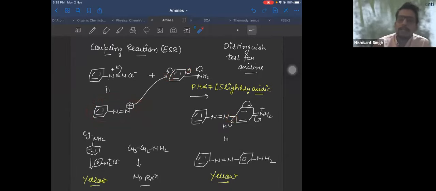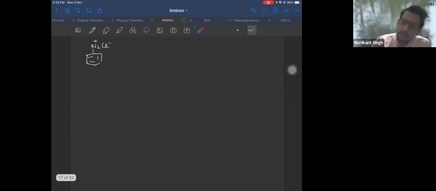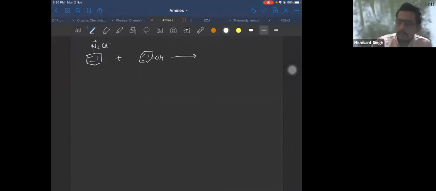So the electrophile attacks at para. If you react it with phenol, you'll get N double bond N with OH, and this is your orange color dye.